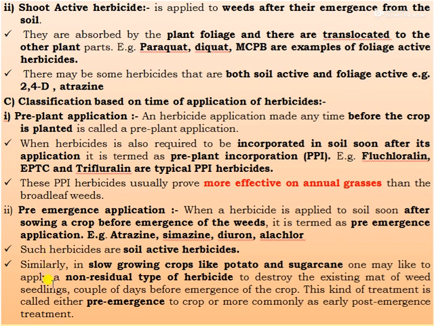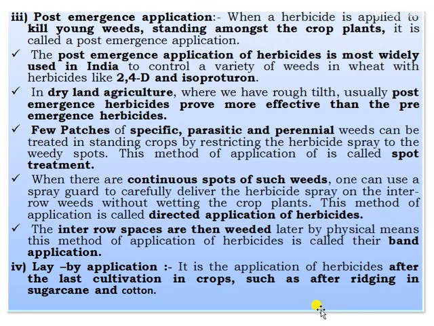Then similarly, in slow growing crops like potato and sugarcane, one may like to apply a non-residual type of herbicide to destroy the existing mat of weed flora, the seedlings of the weed, in the couple of days before emergence of the crop. This kind of treatment is called pre-emergence to the crop, or more commonly an early post-emergence treatment.